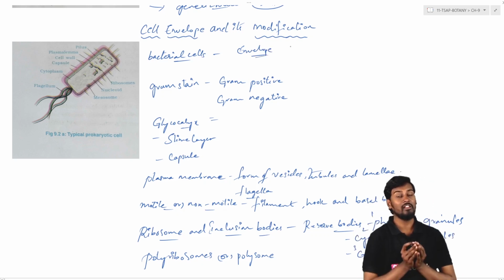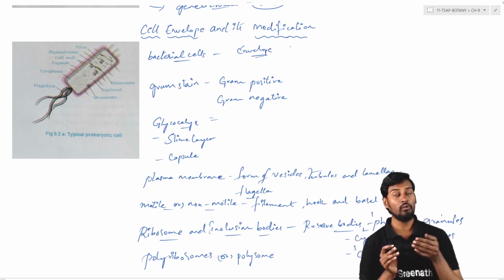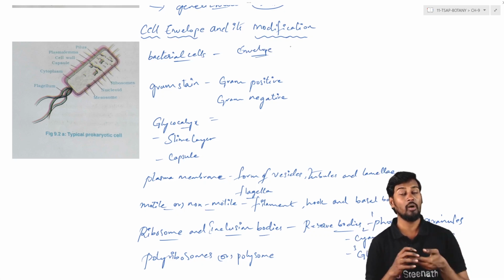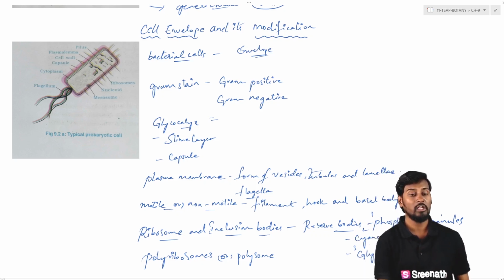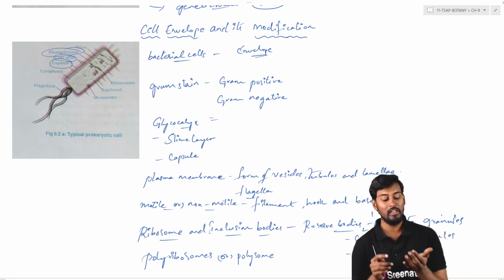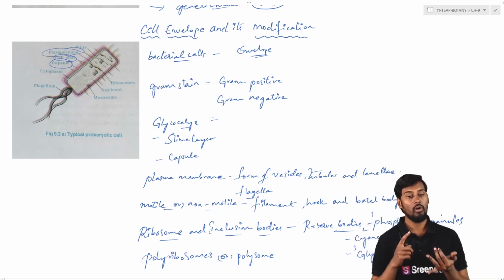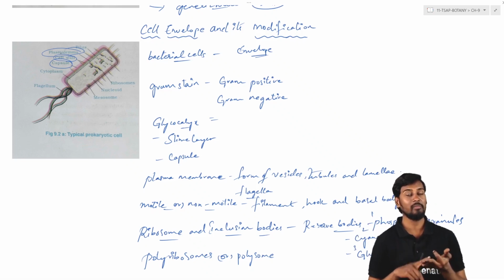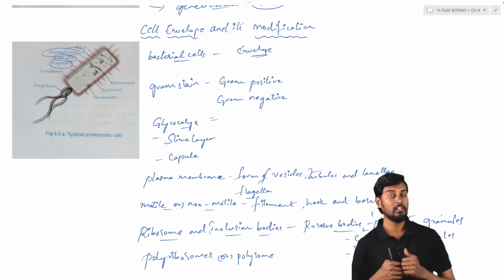So in a bacterial cell, it generally consists of 3 layers, which together form the cellular envelope. This cellular envelope consists of the cell wall, and the layer outside it is called the capsule, and the layer inside the cell wall is called the plasma lemma. So these three together, that is the outside capsule followed by the cell wall and inside the plasma lemma, which is nothing but the plasma membrane, are together called the cellular envelope.